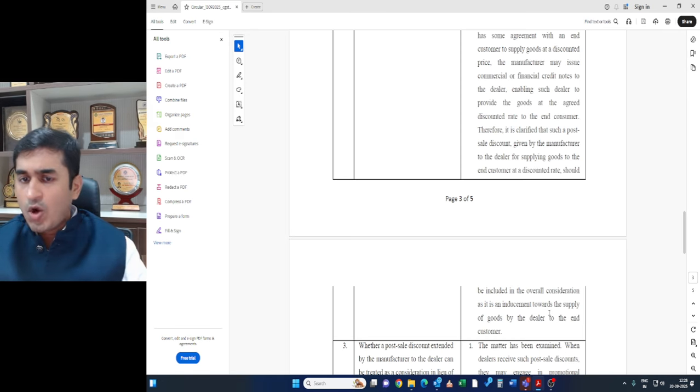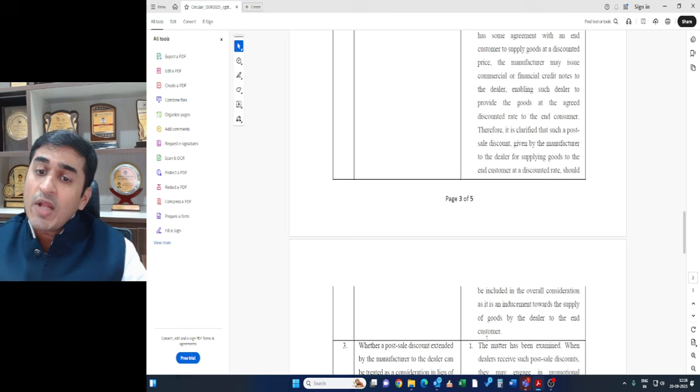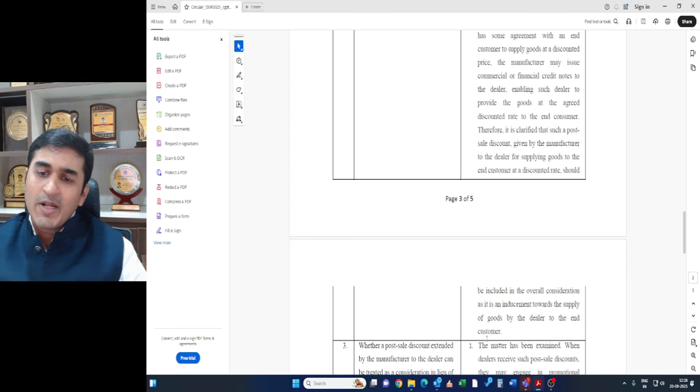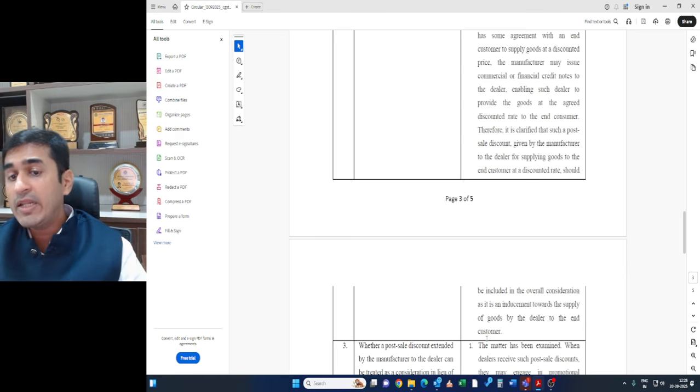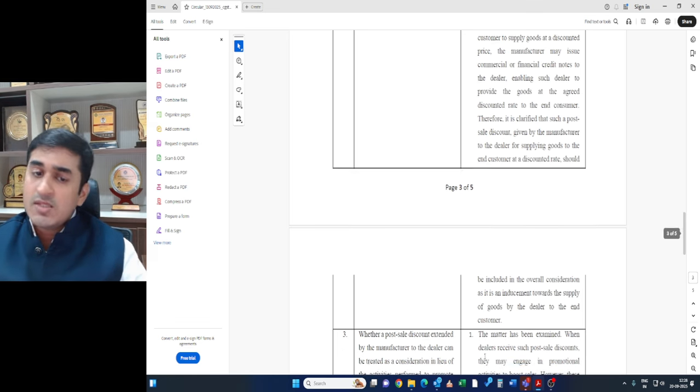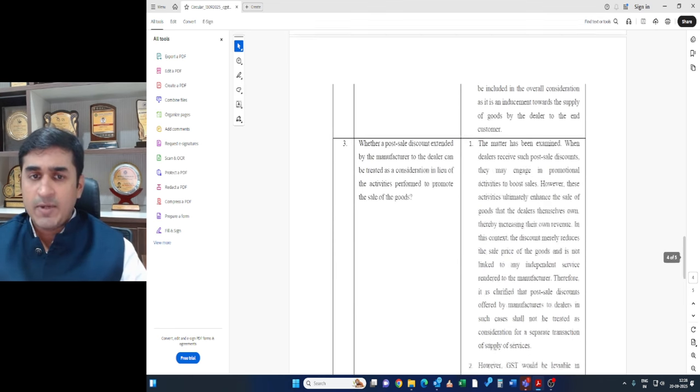That is something which, according to me, is going to be a little tricky in this circular, because this circular says it would be treated as supply of goods from dealer to end customer. So ideally this is saying the 2 lakh rupees would also be charged by the dealer to the customer. Now the customer has paid only 13 lakhs. Whether they would be ready to pay GST on the 2 lakh rupees is something we have to see, or whether this GST is also passed on and paid by the manufacturer is going to be a tricky aspect.